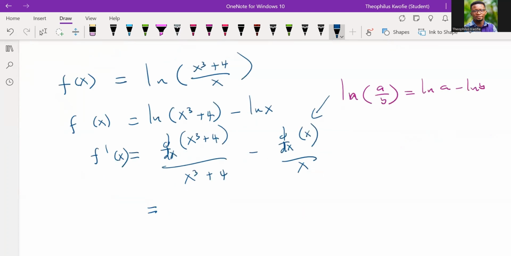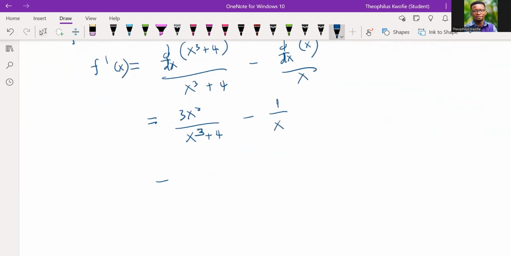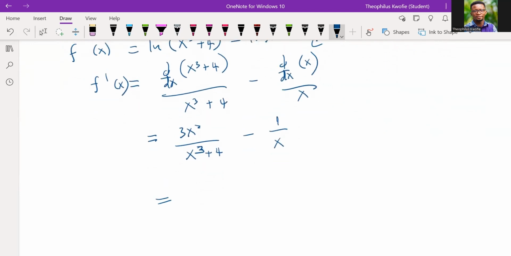Okay. Now when you differentiate the input, what do you get? 3x to the power 2. And when you differentiate the constant 4, we get what? 0. Then we divided by this minus. And when you differentiate x, what do you get? 1 divided by x. So this is that. But then you can go further to simplify. And when you simplify, you should be able to get something like 2x to the power 3 minus 4.